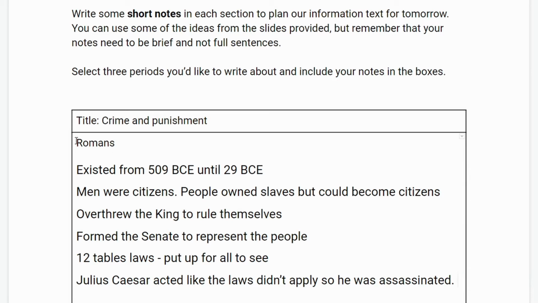So I've written: Romans existed from 509 BCE until 29 BCE. Men were citizens. People owned slaves but could become citizens. They overthrew the king to rule themselves. They formed the Senate to represent the people. There were 12 tables of law that were put up for all to see. And Julius Caesar acted like the laws didn't apply, so he was assassinated.